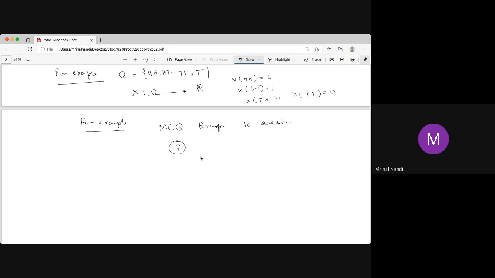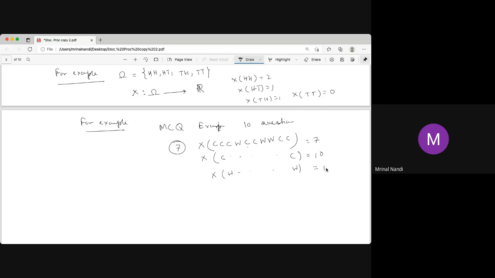This is a random variable basically. So it's correct, correct, correct, wrong, correct, correct, wrong, wrong, correct, correct. This goes to 7. That means X of this input equals 7. This is the outcome. Another outcome is say all correct, then it is 10. All wrong, this is 0.